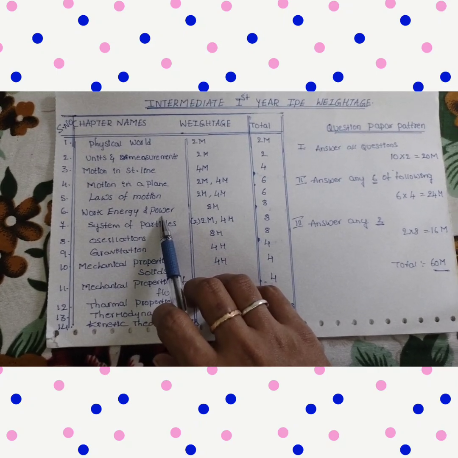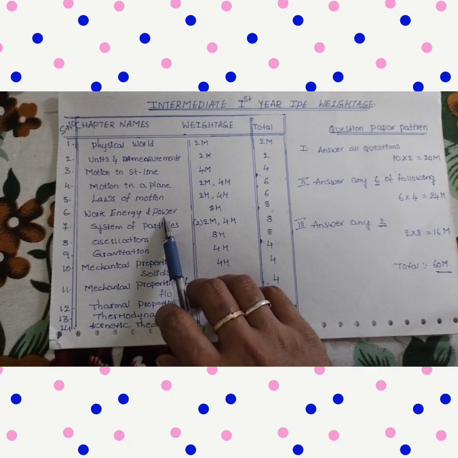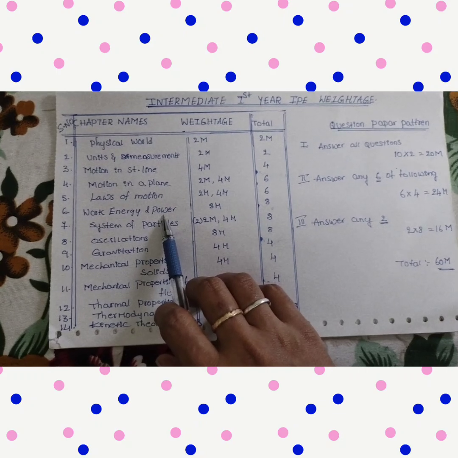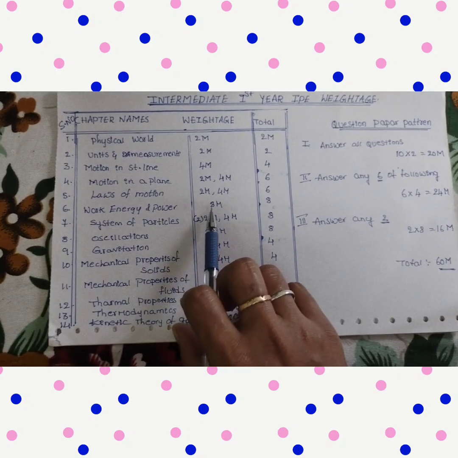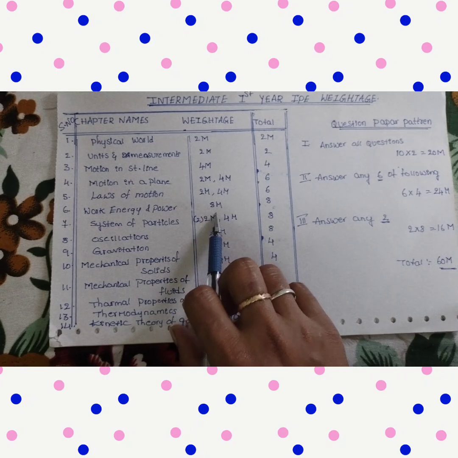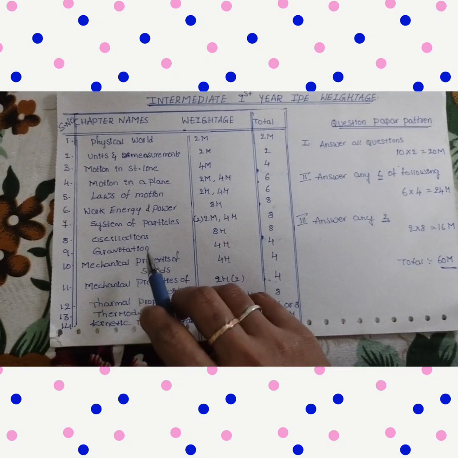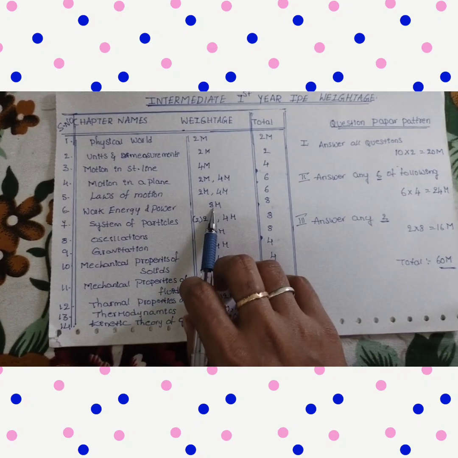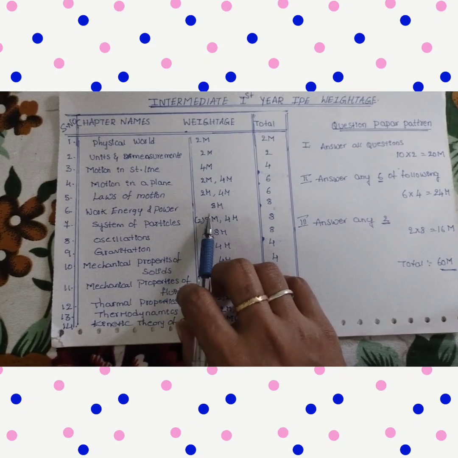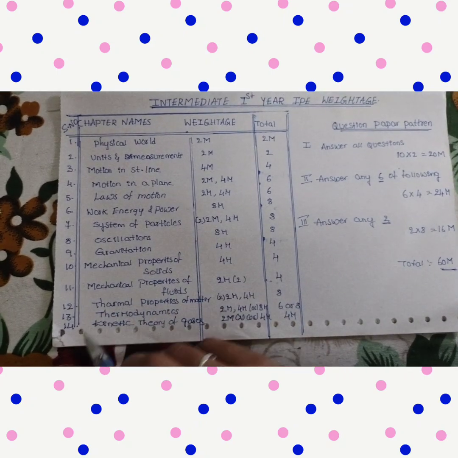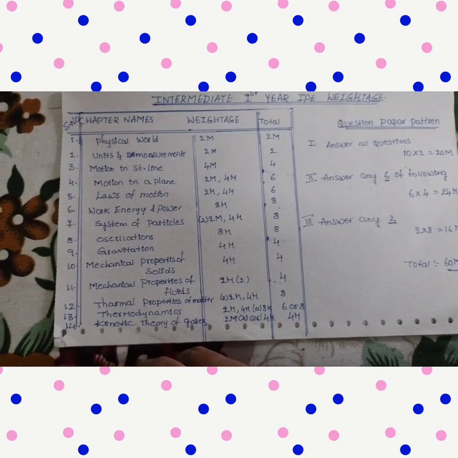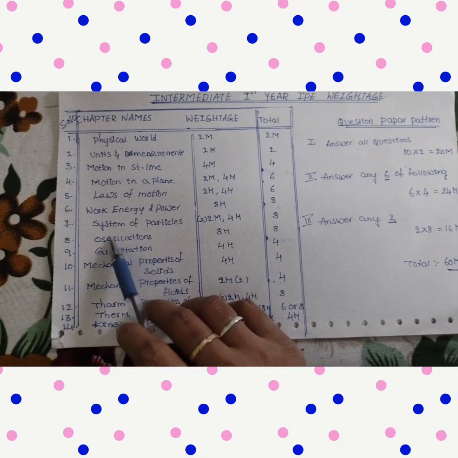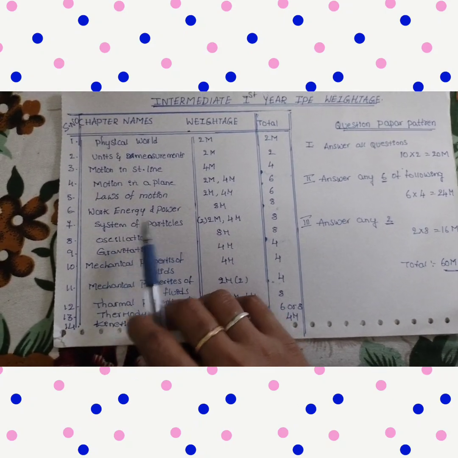The sixth one is Work, Power and Energy. Here we have 3 important LAQs, long answer questions. If you are perfect at the 3 LAQs, one question must come in our public examination. So the weightage of Work, Power and Energy is only an LAQ. Here we can read only the LAQs. That is enough.